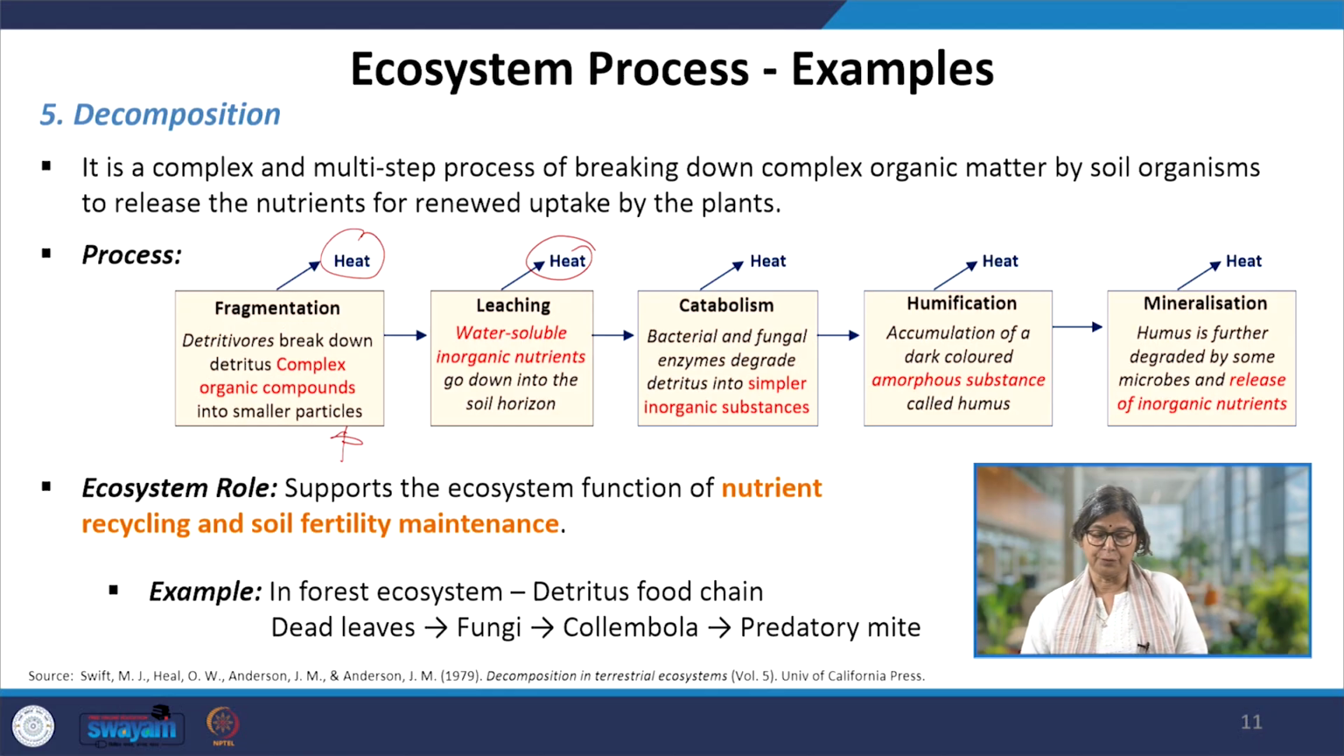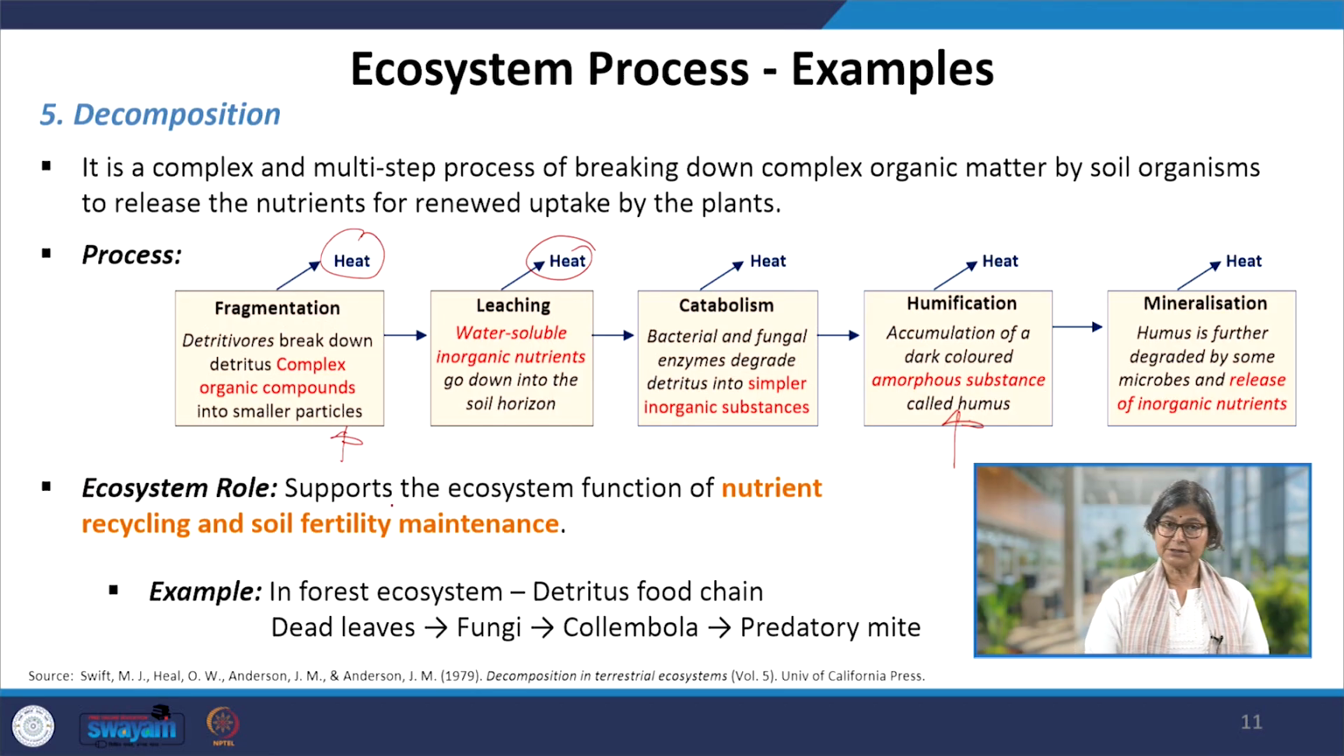Next stage is humification, the accumulation of a dark-colored amorphous substance called humus. This is a very important stage. And the next one is mineralization. Humus is further degraded by some microbes and release of inorganic nutrients happens. And then the minerals are getting deposited.